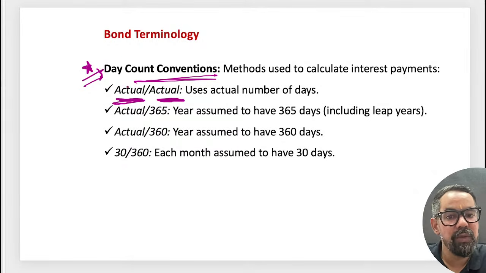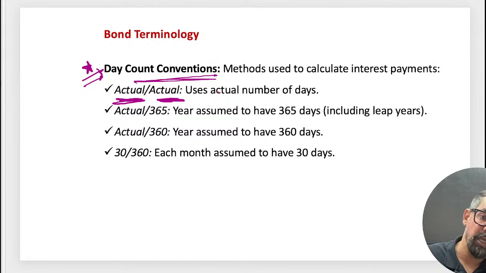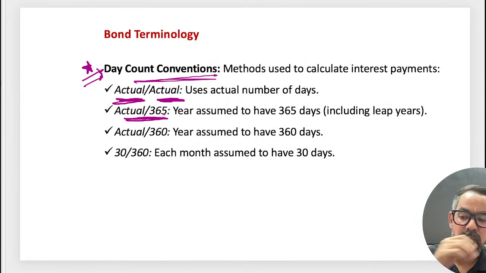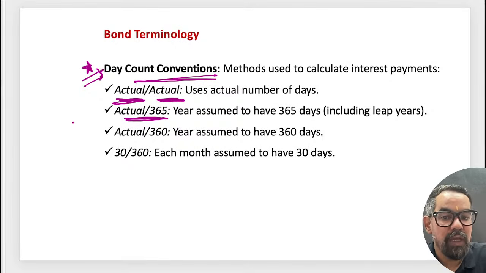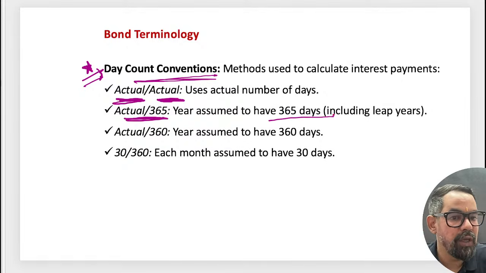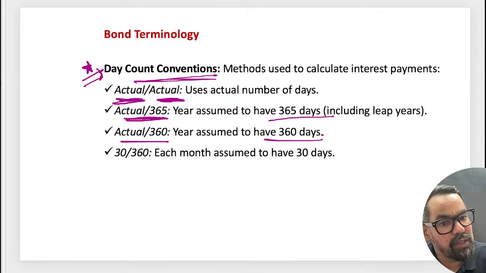With actual 365, we use the actual number of days we hold that particular bond, and assume there are 365 days in a year, even if there is a leap year. With actual 360, we assume 360 days.